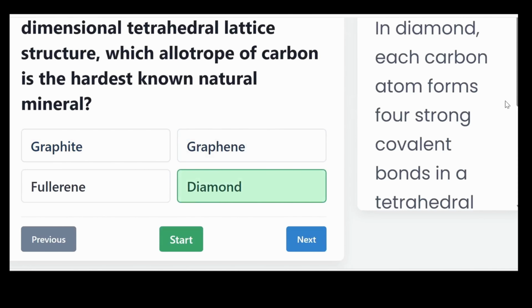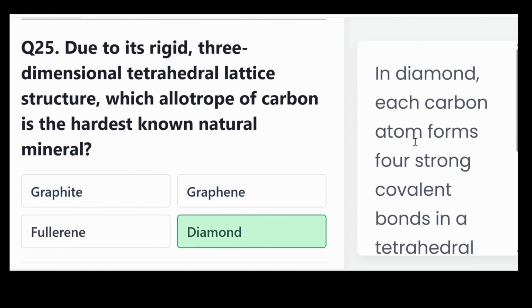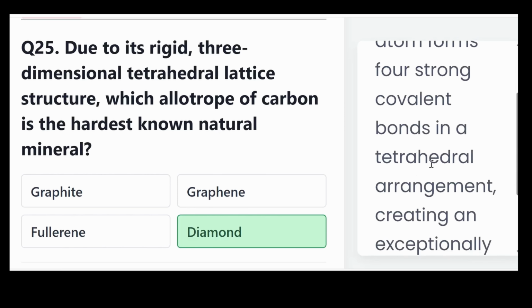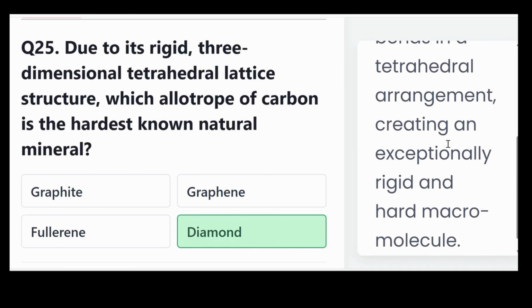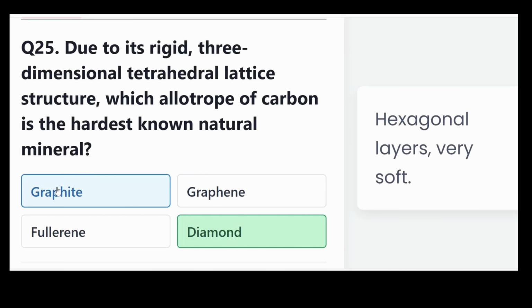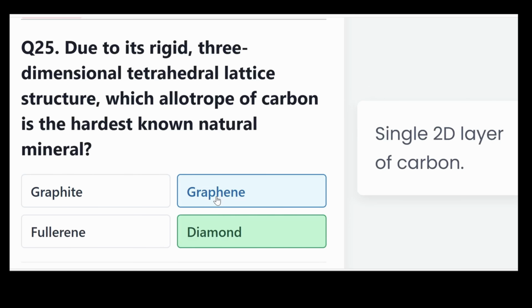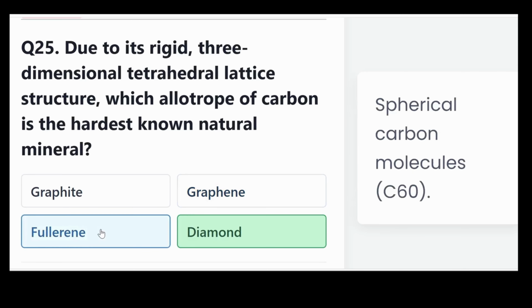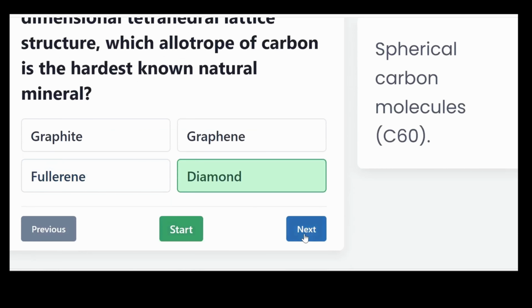The correct answer, diamond. In diamond, each carbon atom forms four strong covalent bonds in a tetrahedral arrangement, creating an exceptionally rigid and hard macromolecule. Graphite has hexagonal layers and is very soft. Graphene is a single 2D layer of carbon, and fullerene is a spherical carbon molecule, that is C60.